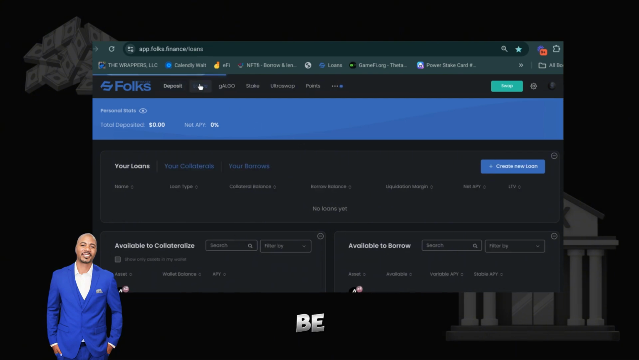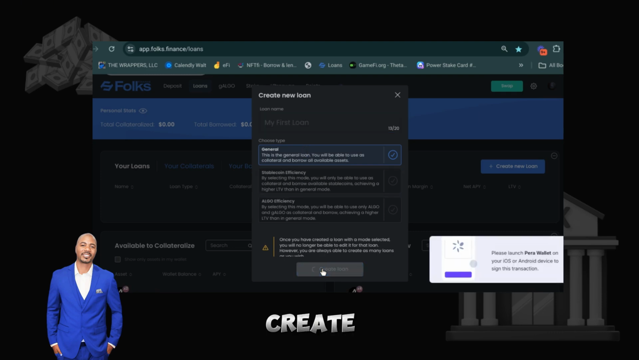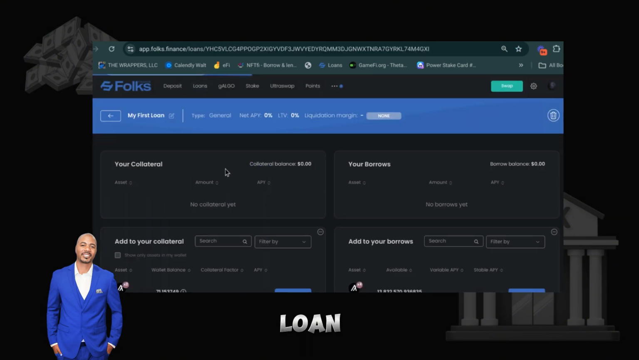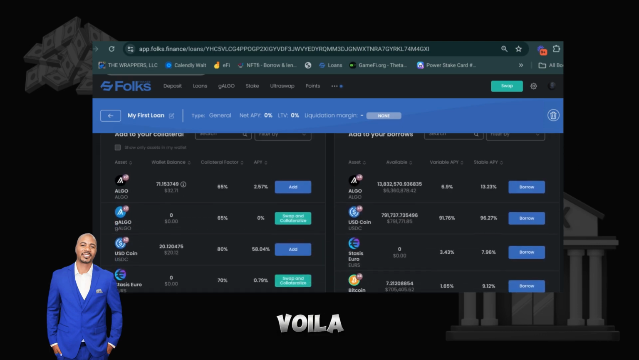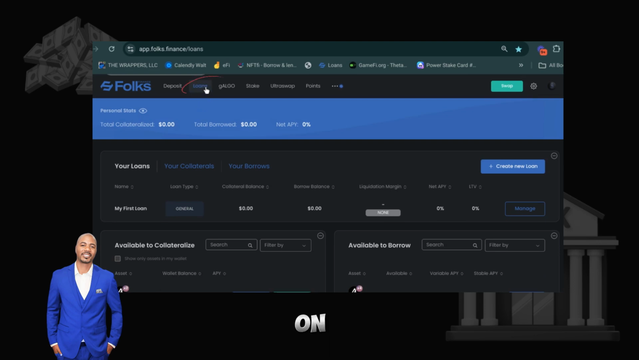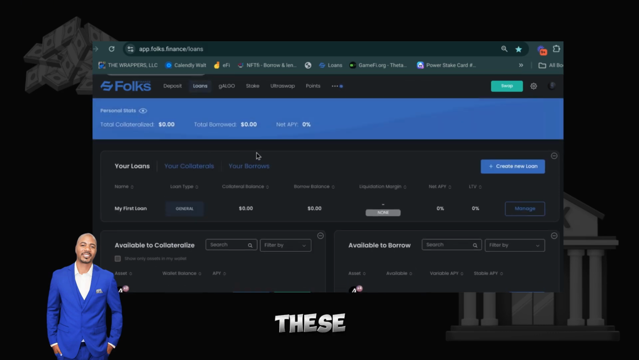The next thing would be creating your own loan. You can create loans from scratch, which we will do, the first loan. Then you're going to select general. This way you can add any of the assets that you want, and then create loan. So now you just created your first loan, and voila. Go back. Whenever you click at the top, click on loans. You can click manage. This will help you open the loan so you can see the details. And then I'm going to go over these numbers with you in detail.